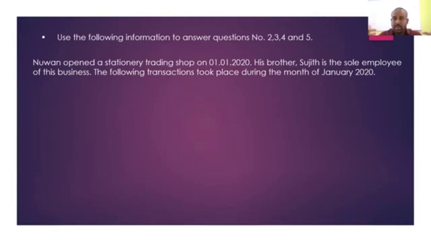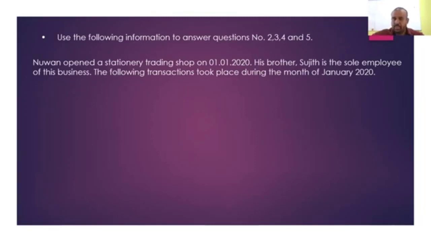It gives you the massive knowledge or information about the paper. If I am a student writing this 2020 level paper, I will take a pen and underline these words: "open". That means we have no opening balances. They are giving the first few transactions of the business.